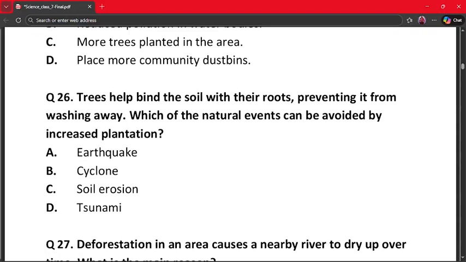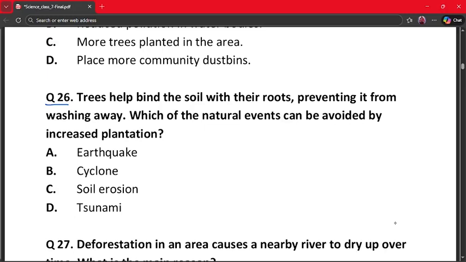Our next question is question number 26. Trees help bind the soil with their roots, preventing it from washing away. Which of the natural events can be avoided by increased plantation? A. Earthquake. B. Cyclone. C. Soil erosion. And D. Tsunami.